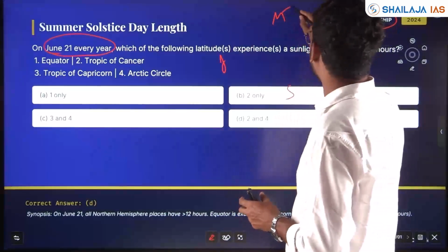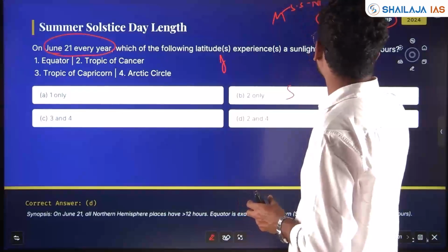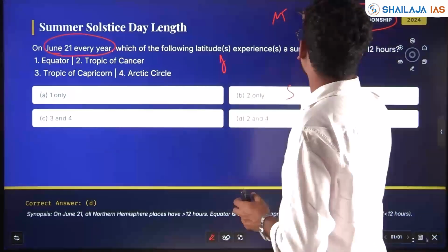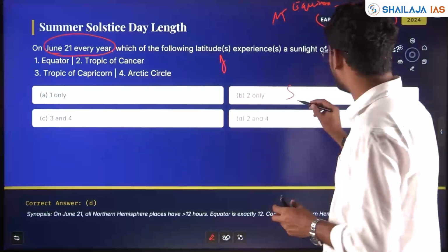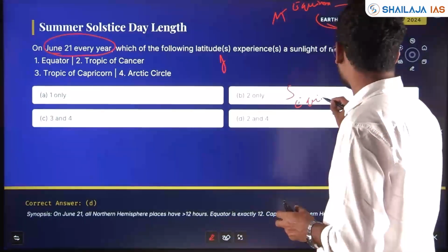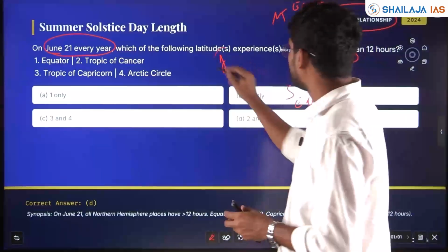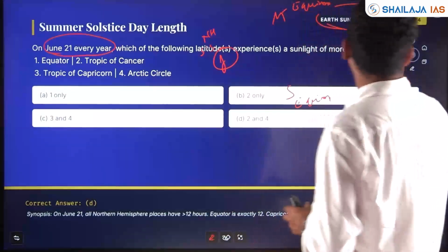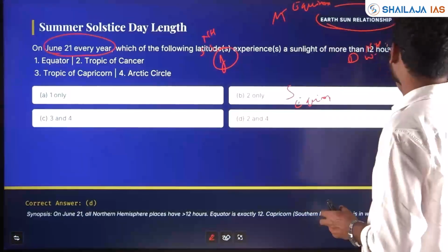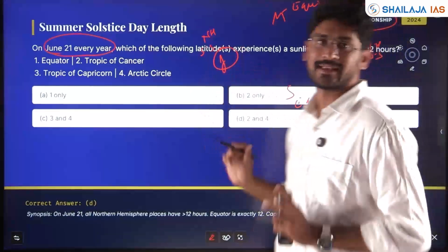March, sorry, it is equinox, equal day and equal night. Here also equinox. In December, January you have northern hemisphere summer solstice. Here northern hemisphere winter solstice. Opposite in the southern hemisphere.